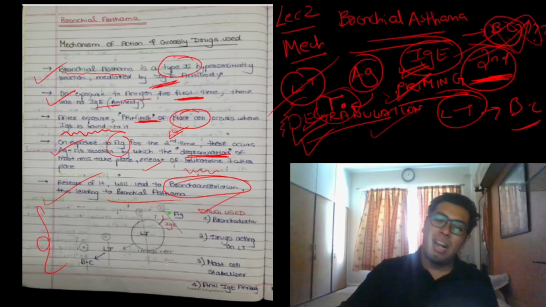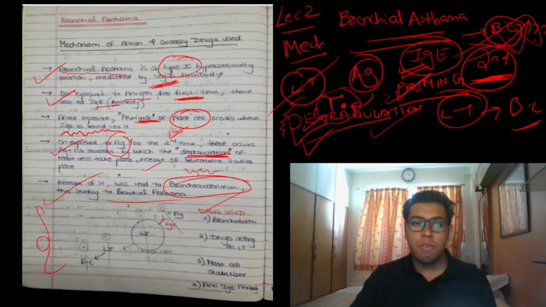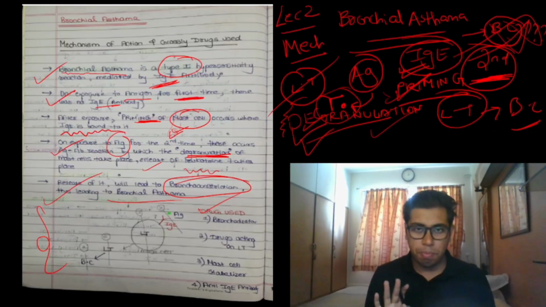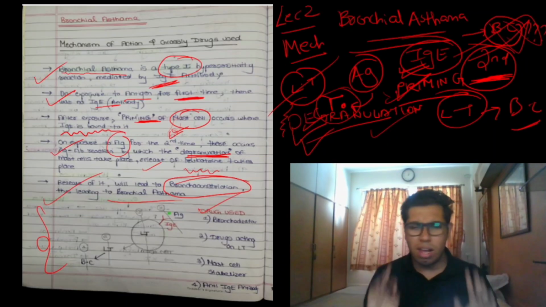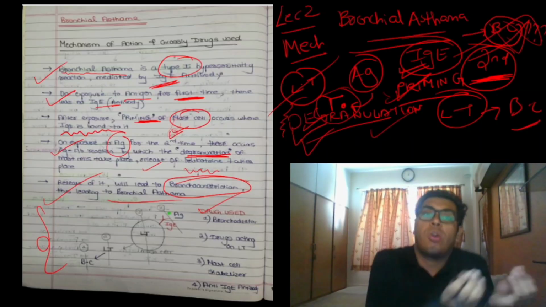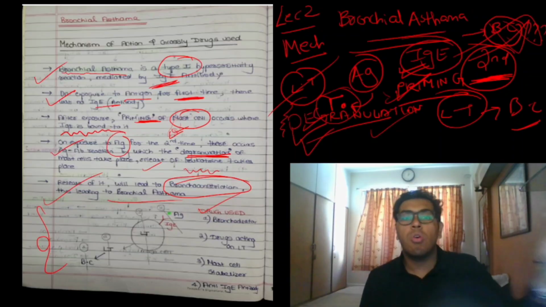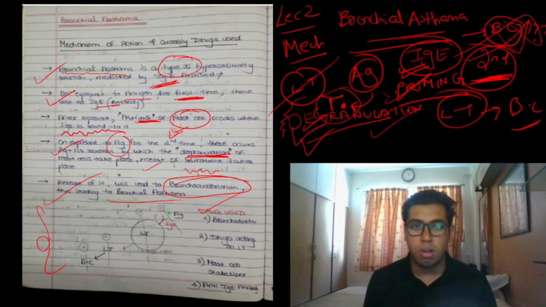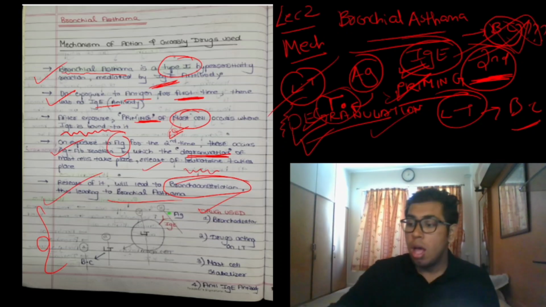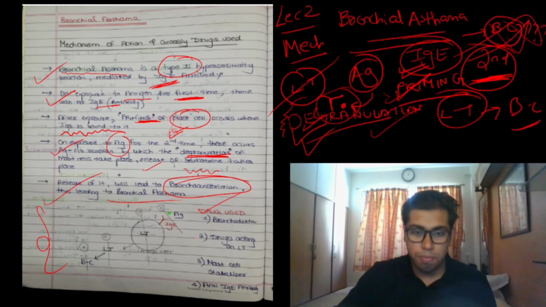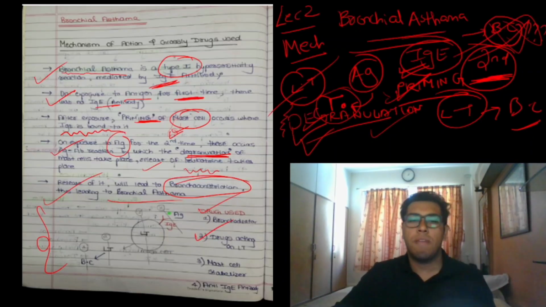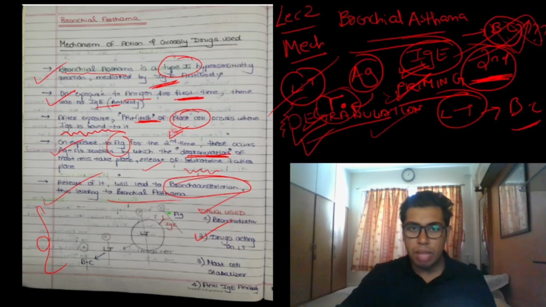But let's say I don't have bronchodilators. What will I give? I will give drugs which can act on leukotriene and suppress the action. Okay, I don't have bronchodilators. Then what will I give? Then I will give drugs which will act on at least leukotriene, so that the leukotriene don't go to the bronchus and does not cause bronchoconstriction. Okay, no bronchodilator, no problem, at least give the drug that suppresses the action of leukotriene. So drugs which will act on leukotriene, that will be my second class, in case I don't have bronchodilators with me.